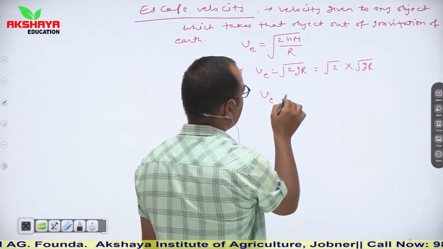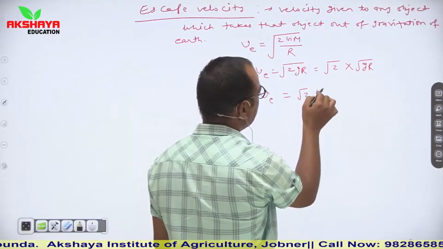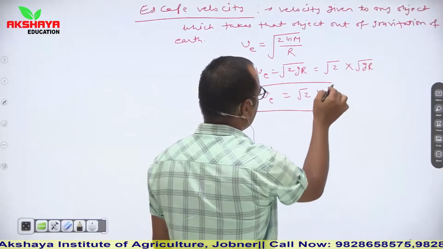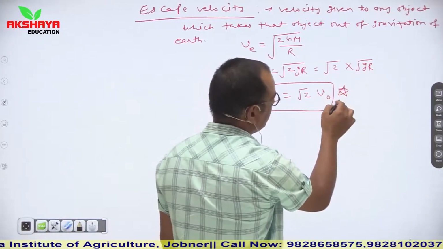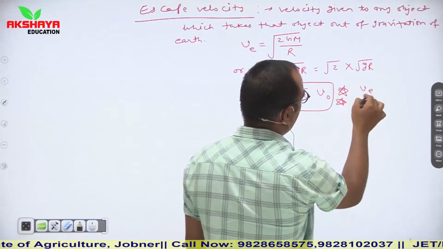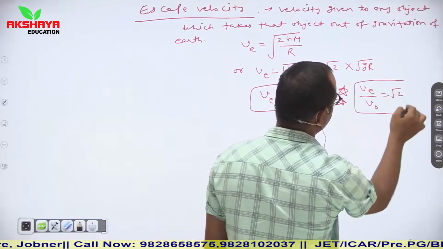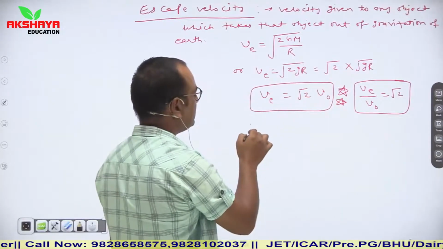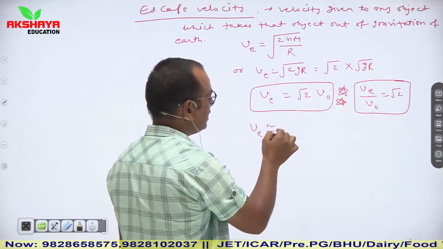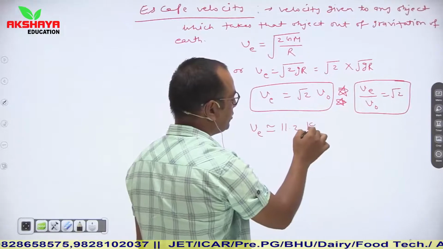So ve is equal to √2 times the orbital velocity. You can also be asked that the ratio of escape velocity and orbital velocity is always √2. So escape velocity is almost equal to 11.2 kilometers per second.